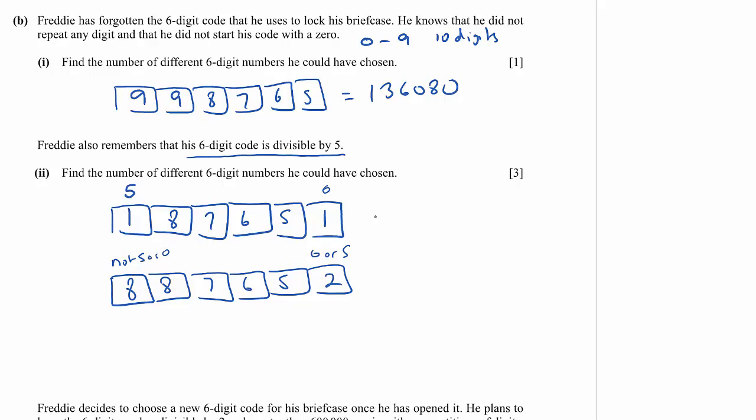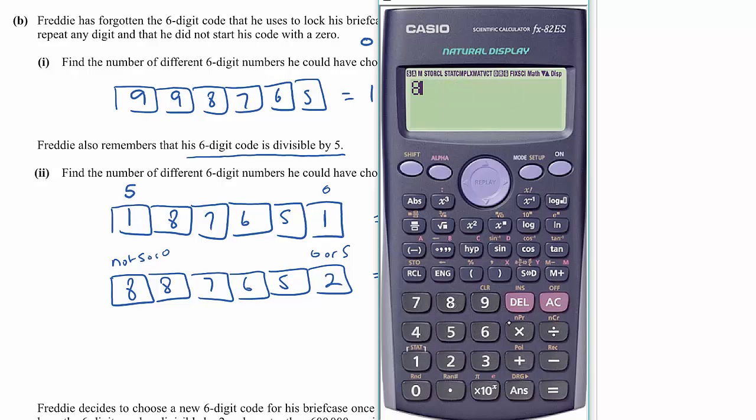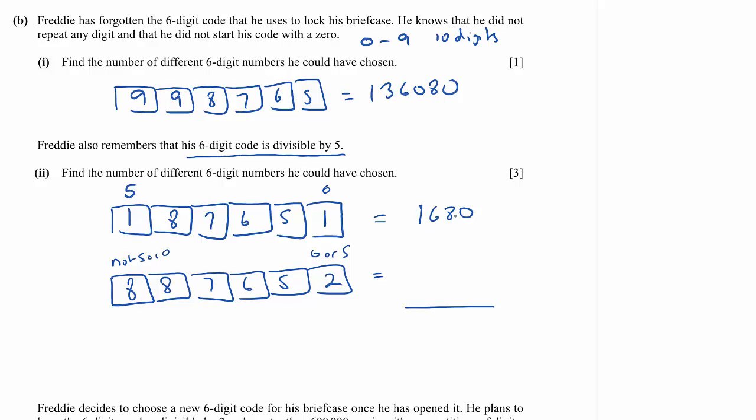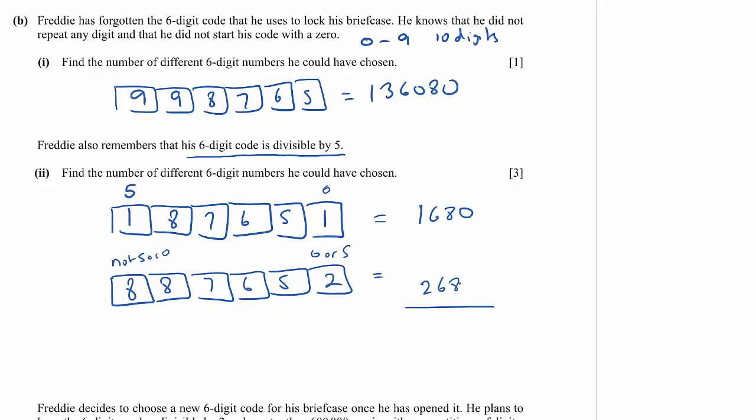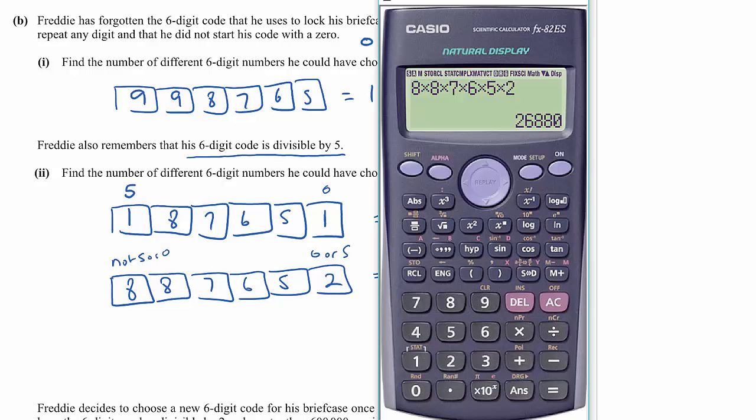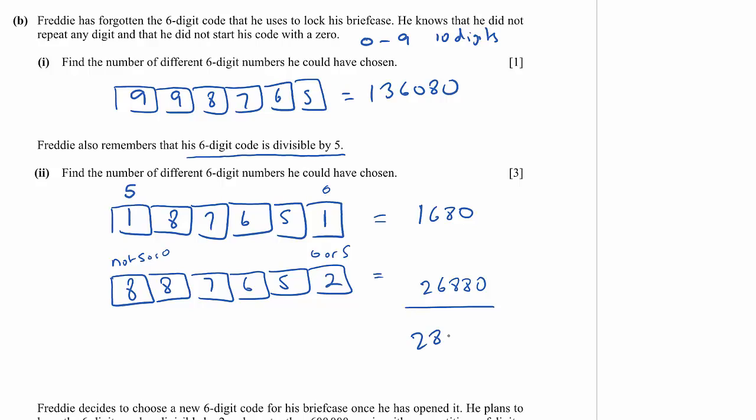And those should be the only 2 cases, so we need to work those out and add them up. So I've got 8 times 7 times 6 times 5. That's 1,680. And then here I've got 8 times 8 times 7 times 6 times 5 times 2, which was 26,880. So I need to add the 1680 onto that. 28,560.